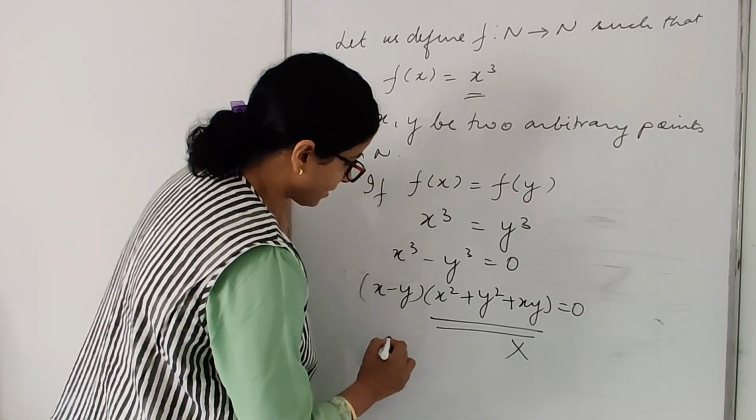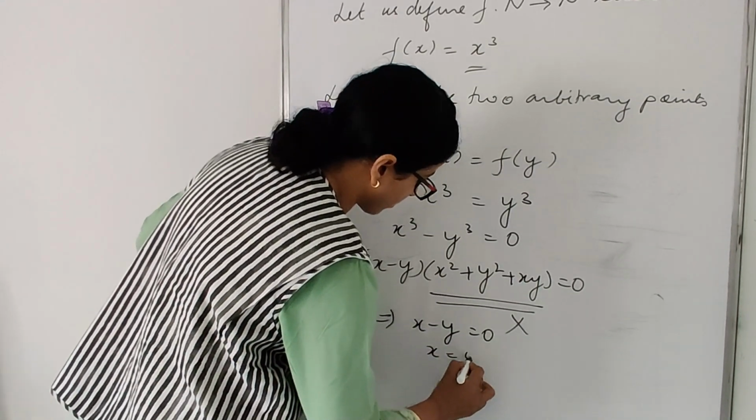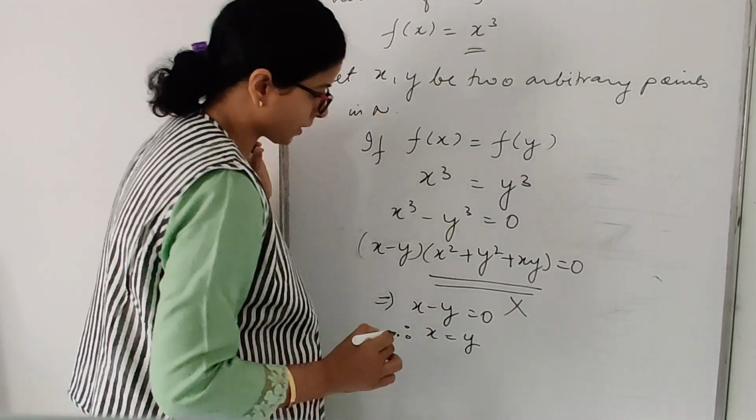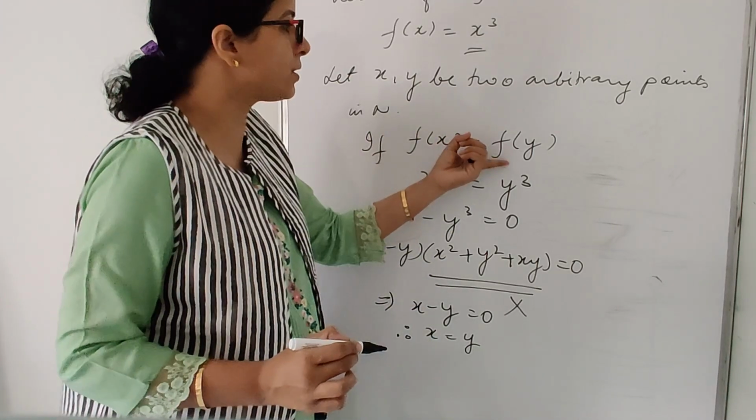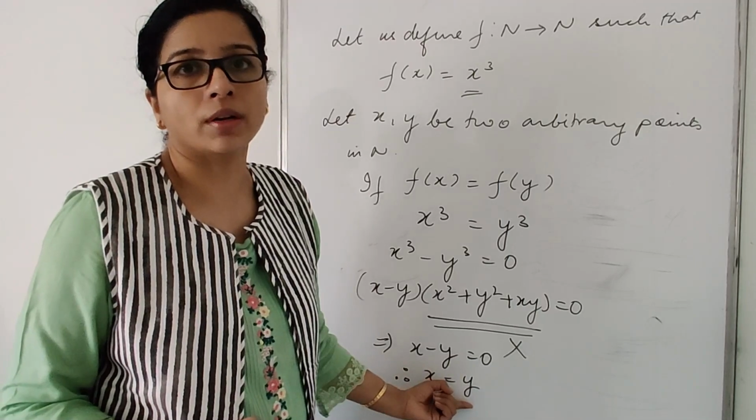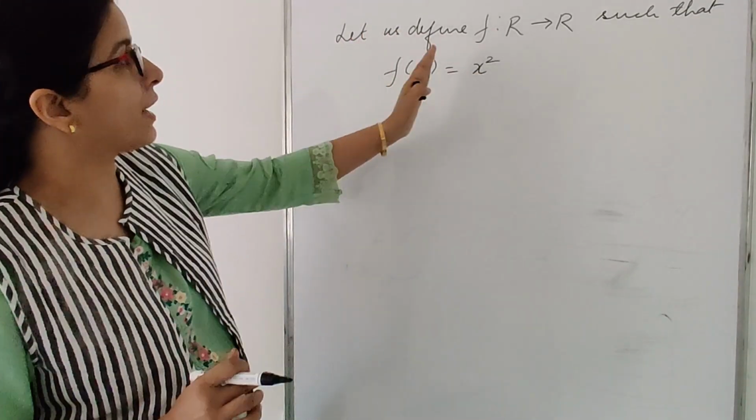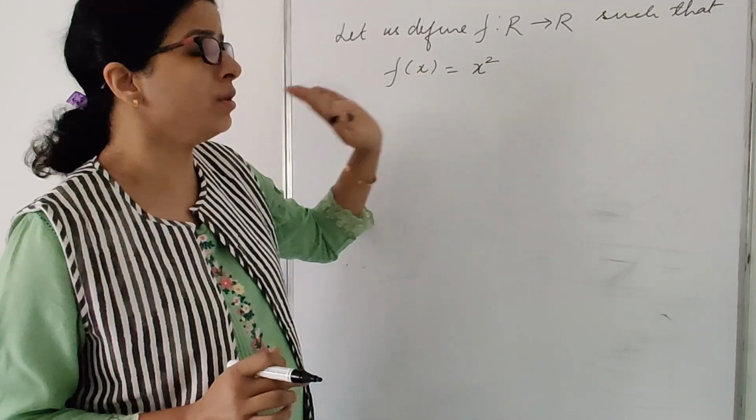So this implies x minus y is equal to 0. Hence x is equal to y. So what does that imply? I have kept the images equal and I reach to the point when the elements are equal. So hence your function is 1-1. Now let us consider another example. Let us define f: R to R such that f(x) is equal to x square.